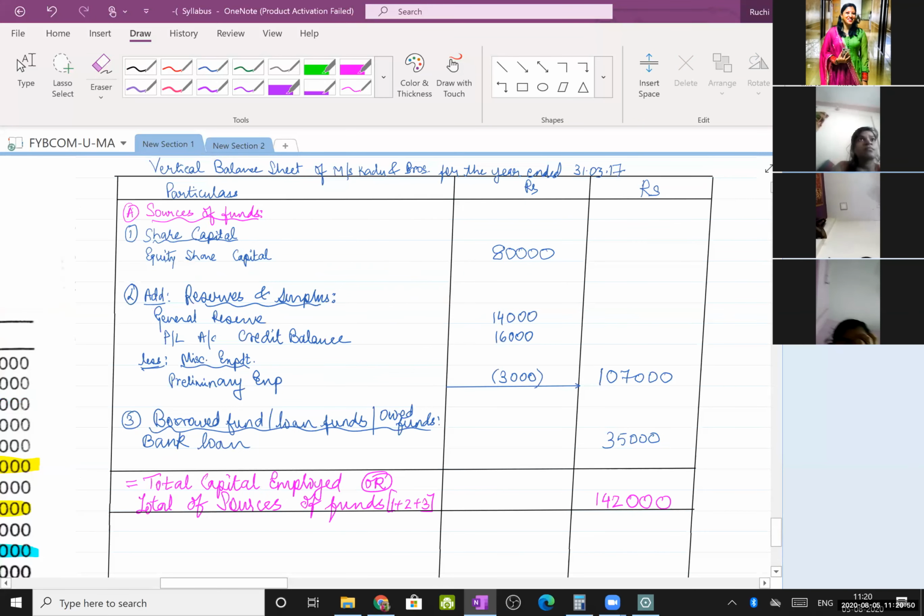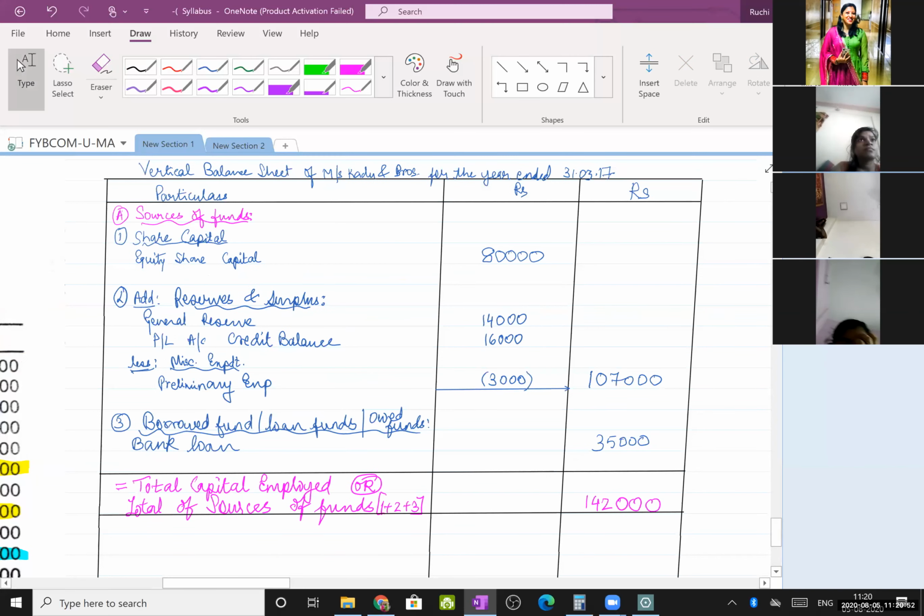This is the first part of the vertical balance sheet. Acknowledge it in the chat box. This is the first half of the new balance sheet.